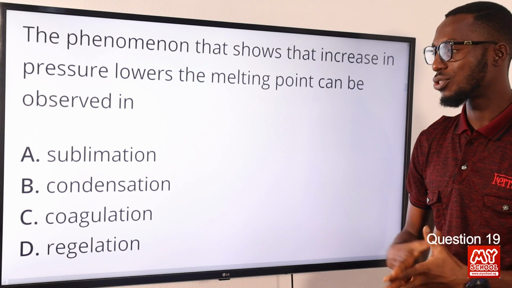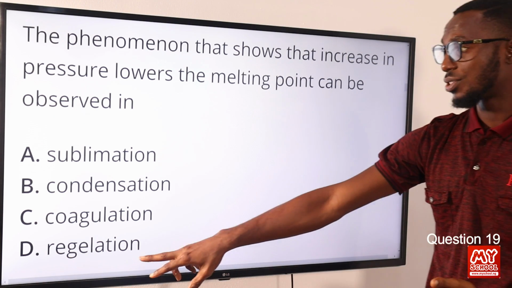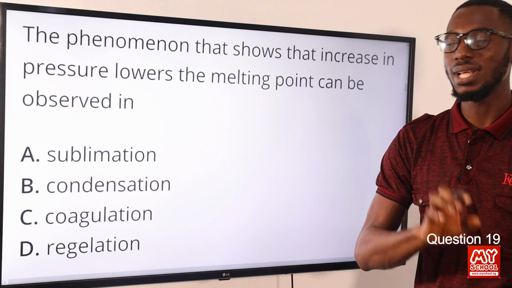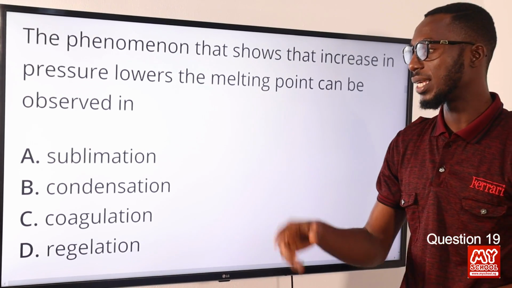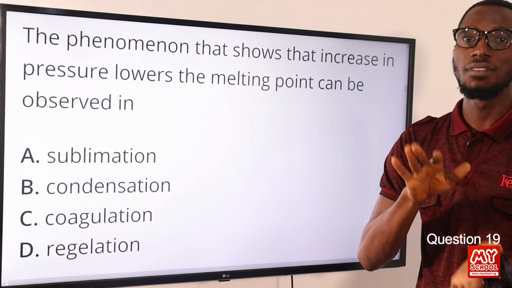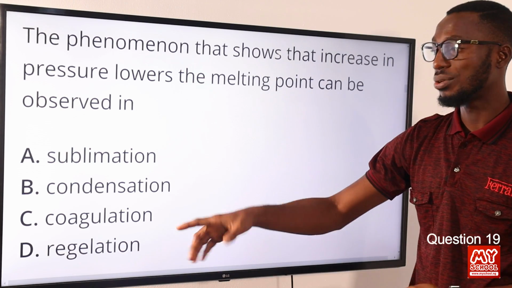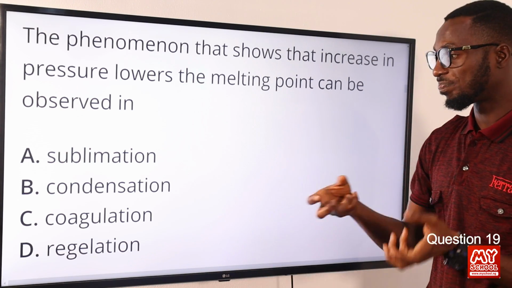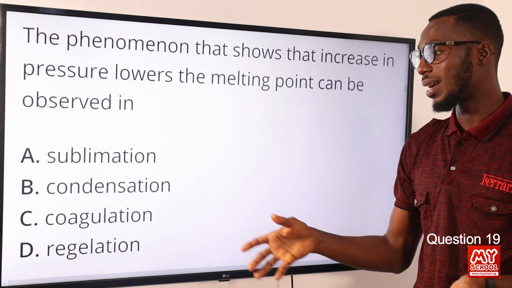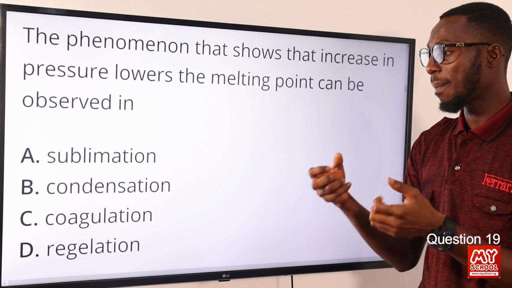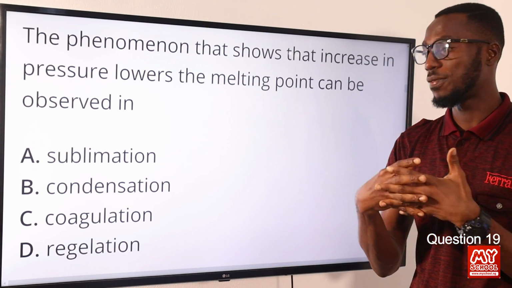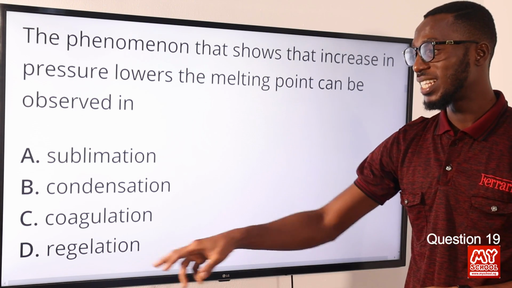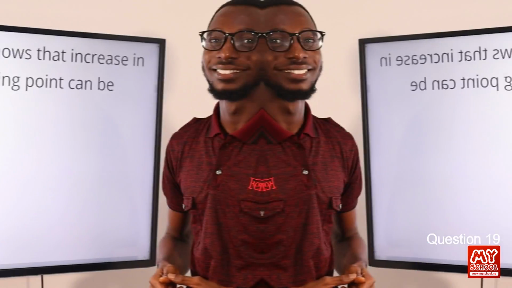You can see that in pressure cookers. So the correct answer is regelation. Sublimation is from solid to gas without passing through the liquid state. Condensation is from water vapor to liquid. Coagulation, you can see this in water treatment, when water is passed through a settling tank and you introduce potash alum so that the dirt will coagulate, form flocs and settle down as sediment. So the correct option here is regelation, option D.